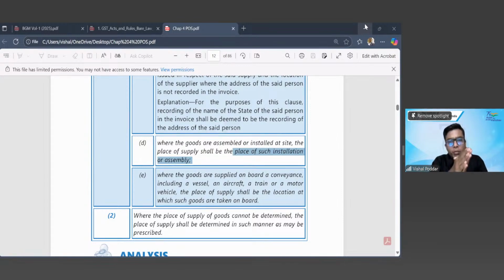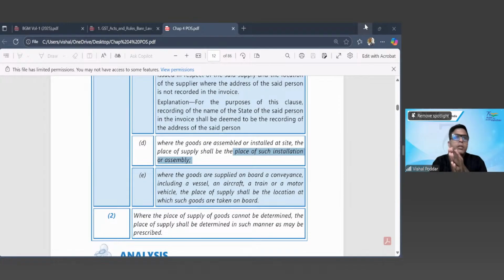The place of supply would be Pune, Maharashtra, where I'll be charging CGST plus SGST, where the SGST will be Maharashtra SGST. Or the place of supply would be Jammu Kashmir, where I will be charging CGST plus Jammu Kashmir's SGST. But since it is interstate, I will not charge CGST plus SGST, I will charge IGST directly.